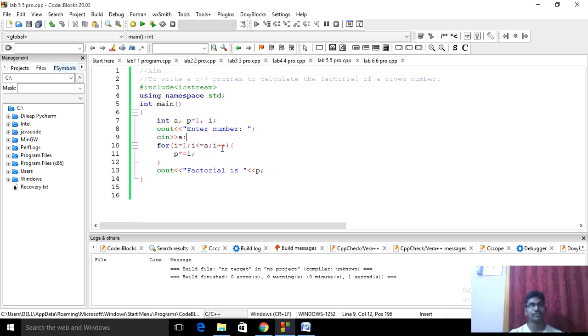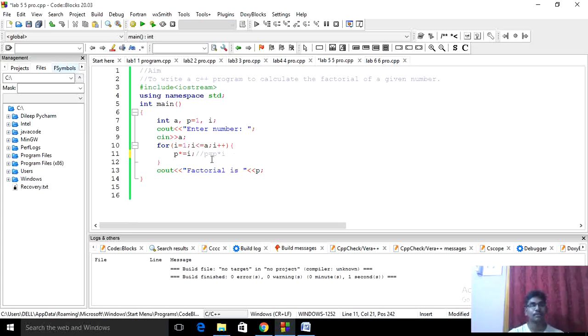If it's true, then p equal to p into i. If the p value is 1, then 1 into the i value, which is 1.